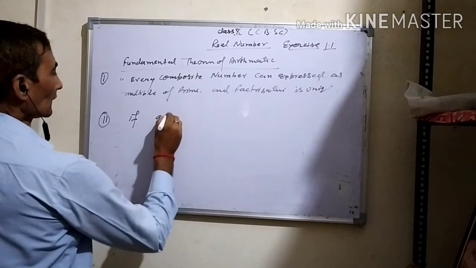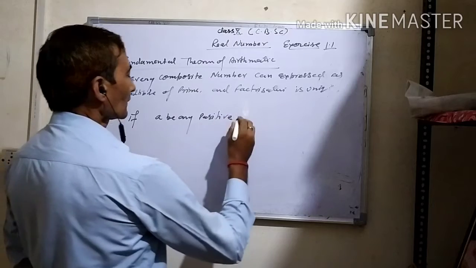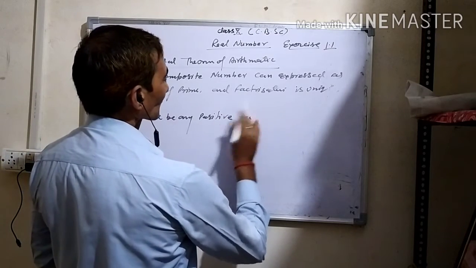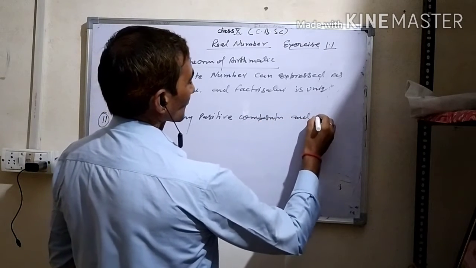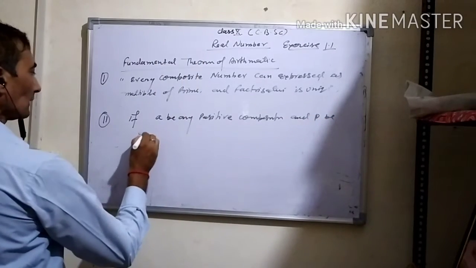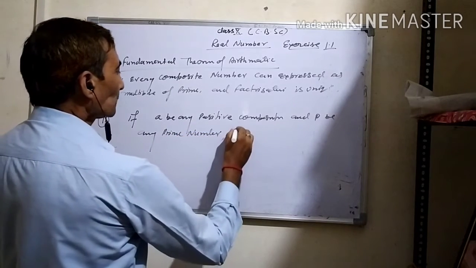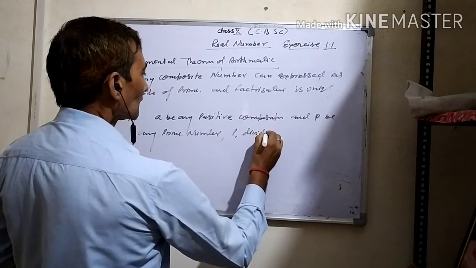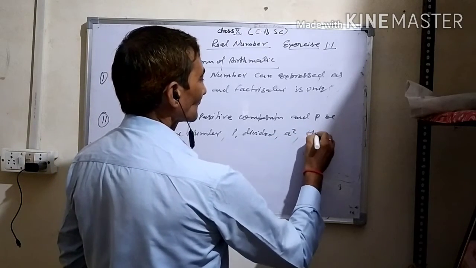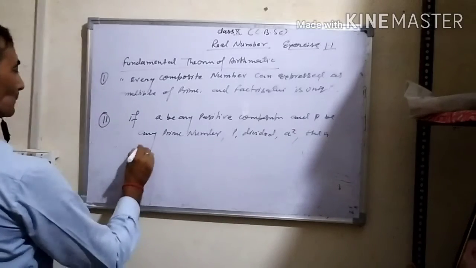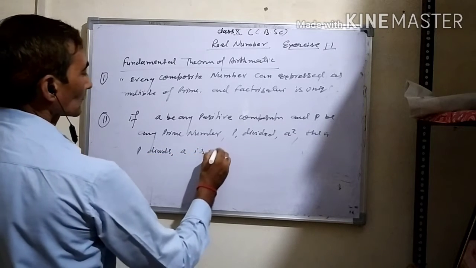The second part of this theorem is: if a is any positive composite number, and p is any prime number, and p divides a square, then p divides a also.